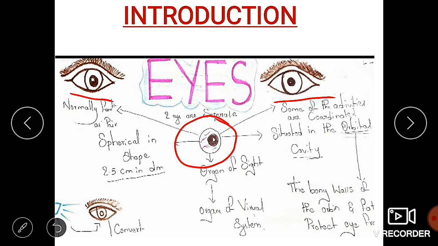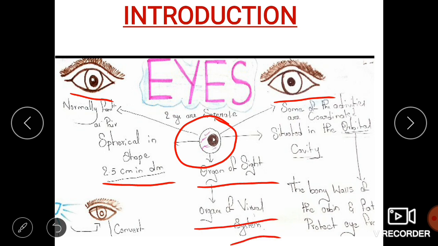The round or spherical structure is known as the eye. It measures about 2.5 centimeters in diameter, and the eye is also known as the organ of sight. Sight is nothing but vision, and it is also known as the organ of the visual system.